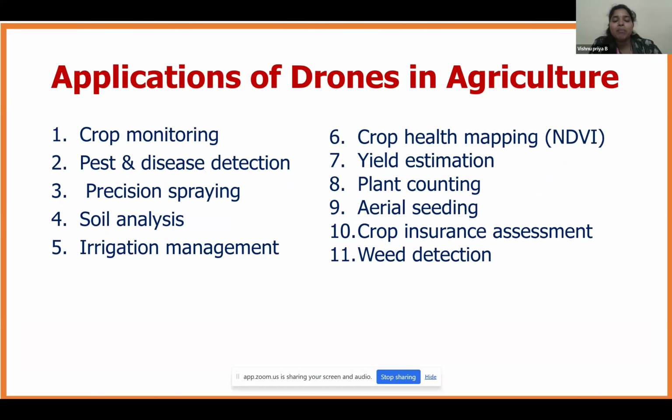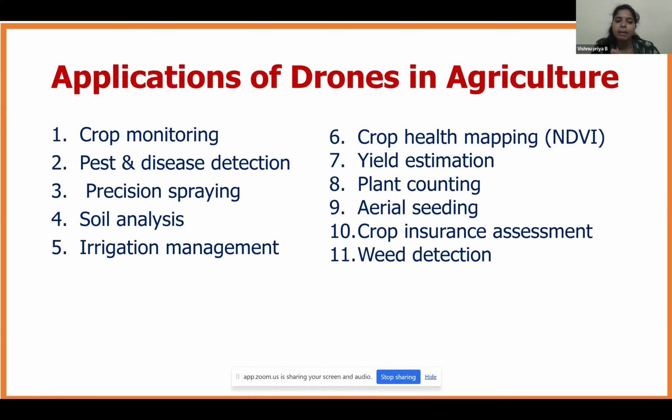So now we are jumping into our actual topic, that is the application of drone in agriculture. Now we have a good idea about the drone anatomy, purchasing, licensing, etc. Now you are ready for application of drone in agriculture. So currently these are the 11 major parts where the drone has been used in agriculture.